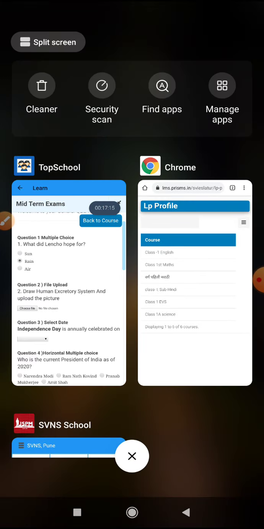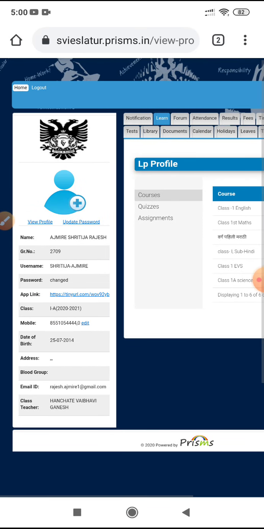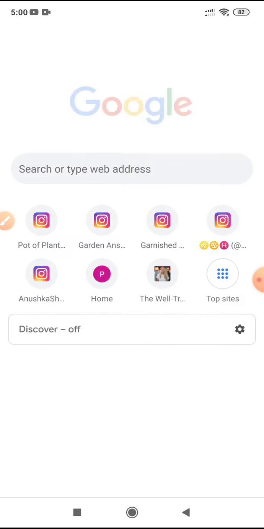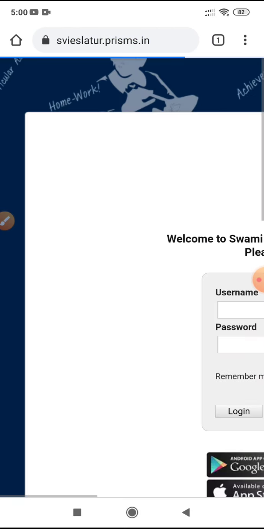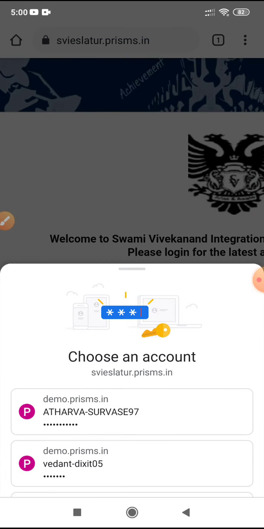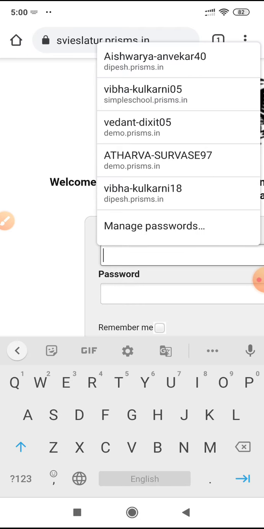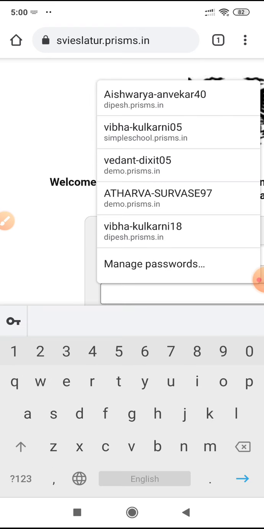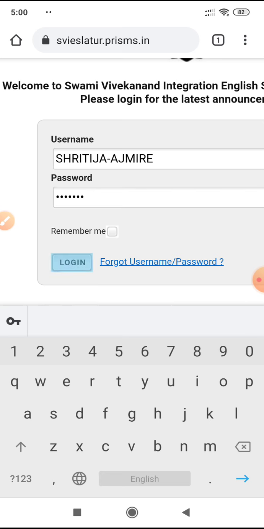And also the web login, like I had shown over here, you can just log in with your ID and password. For example, I'll log out again and go from the big link, type svislatur.prisms.in for your school portal, then enter your username and password which you usually have. For example, I'll enter one, and I'll enter my password. By default the password is 123 pass until and unless you have reset it. Okay, and I'll click on login.